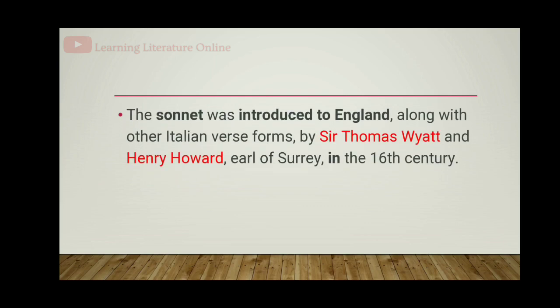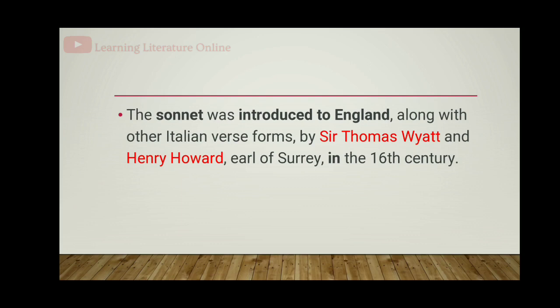The sonnet had originated in Italy, and it was introduced into England along with other Italian verse forms by Sir Thomas Wyatt and Henry Howard, who is called Earl of Surrey. So it is said that Wyatt and Surrey had introduced the poetic form sonnet into English.